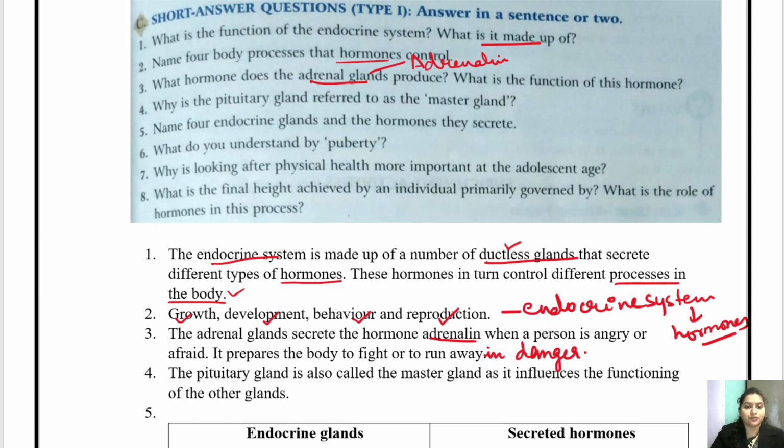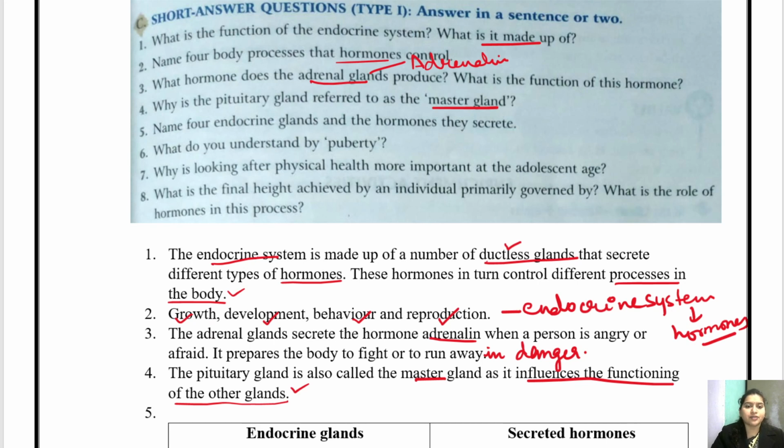Next, question number 4. Why is pituitary gland referred to as master gland? Why pituitary gland is called master gland? We have discussed it several times. Because it helps in stimulating the other glands to function, right? So pituitary gland is also called master gland as it influences the functioning of the other glands. That is why pituitary gland is called a master gland.